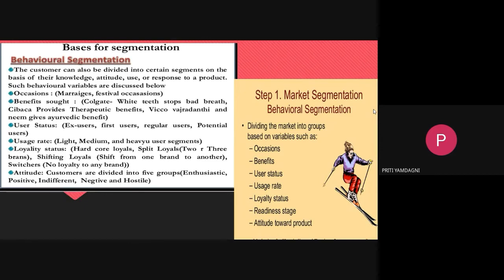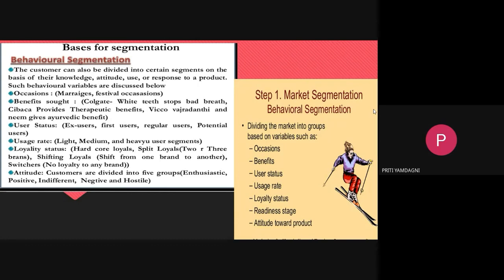Attitude of the customers is divided into a few groups. You can see here: enthusiastic, very enthusiastic customer, or positive customer. In every product, the customer tries to look for positivity. Indifferent customer, like some uniqueness you want, you don't want the same product to be used. Negative and hostile customers. These are the different segments of behavioral segmentation.